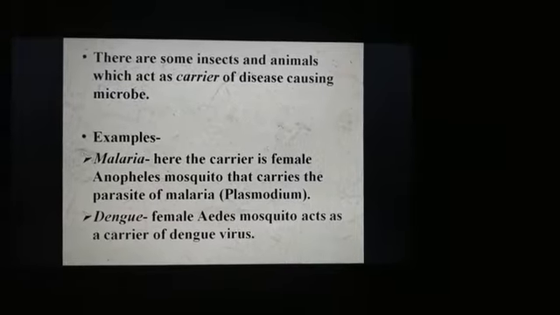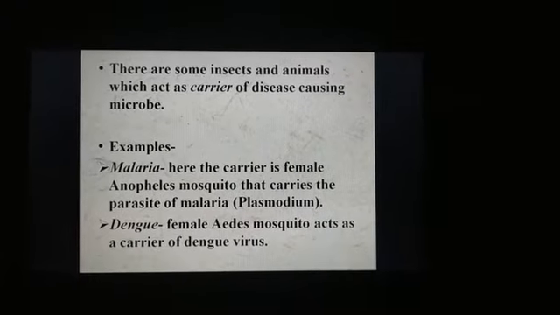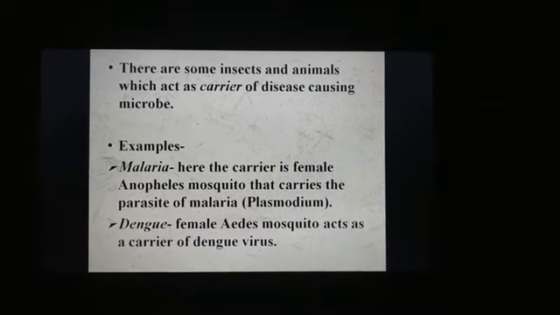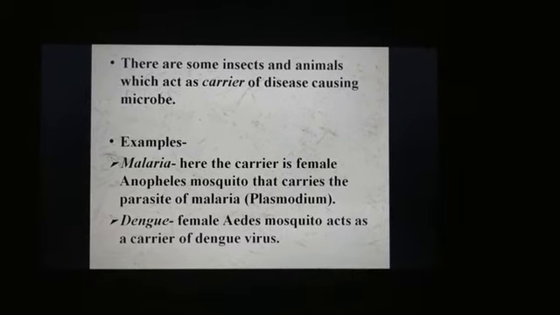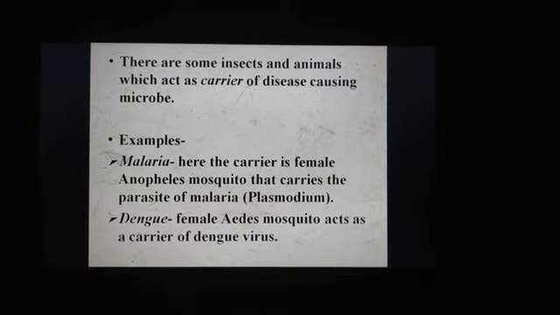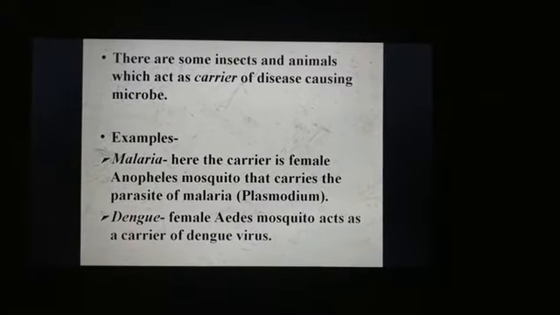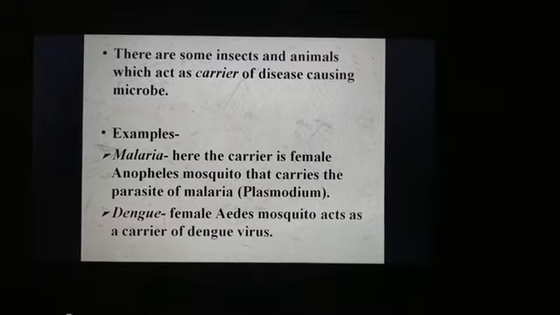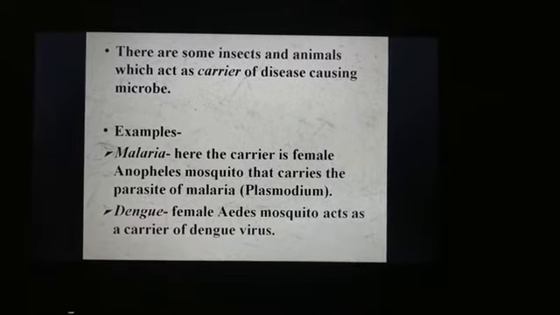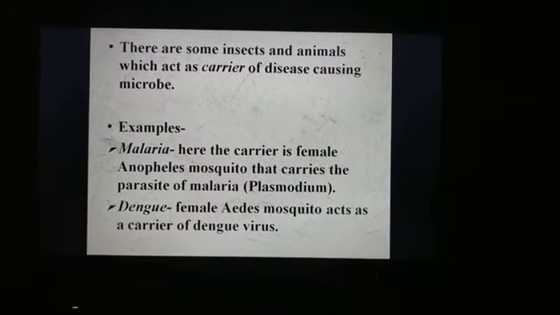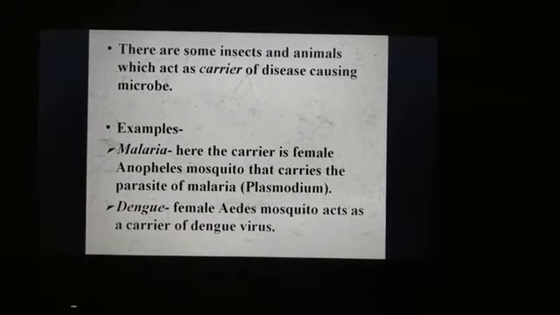When the female Anopheles mosquito bites someone who is suffering from malaria, and then the same mosquito bites someone who is healthy, it will inject the Plasmodium into the healthy person, and as a result the person suffers from malaria.